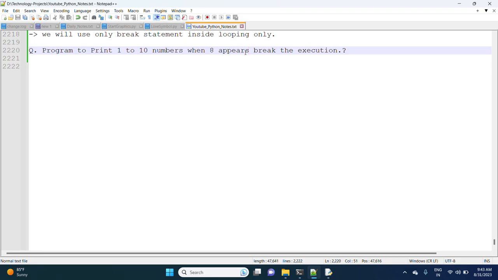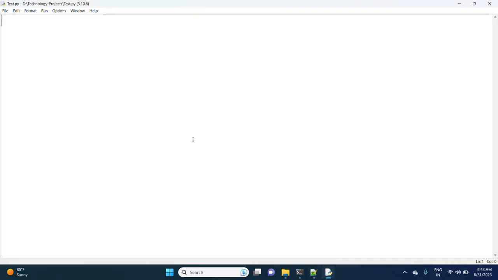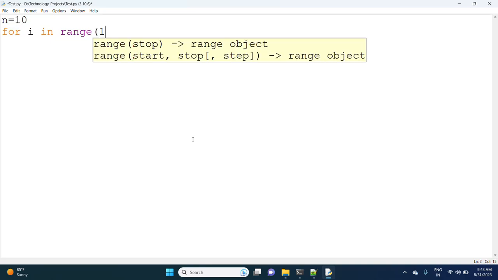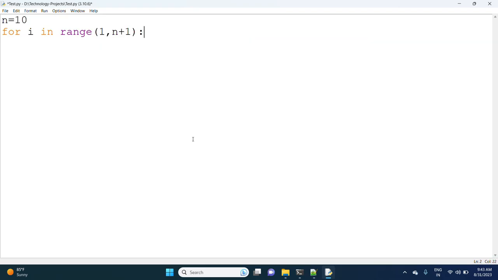Now observe the program. I am taking n is equal to 10, because I want to print the numbers from 1 to 10. For i in range of 1 comma n plus 1. If I take 10 only, it will become 9.